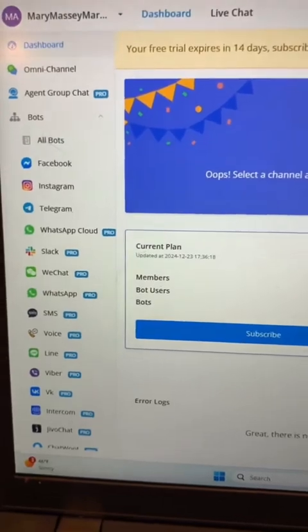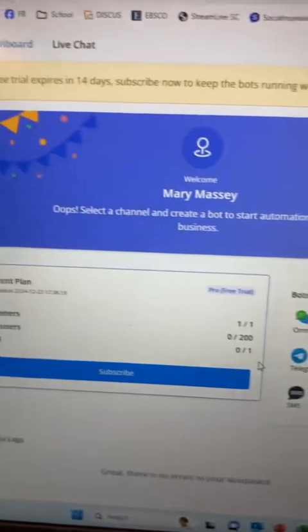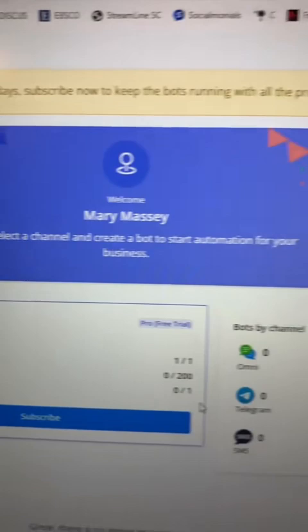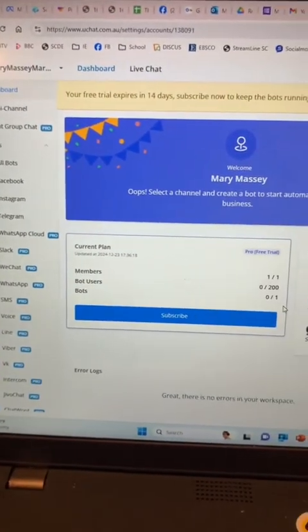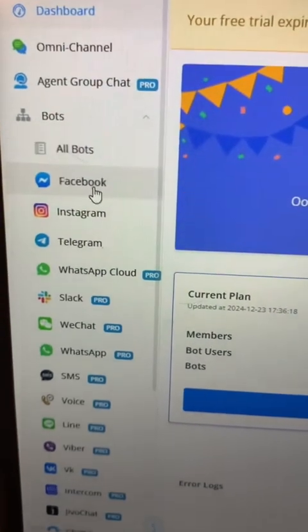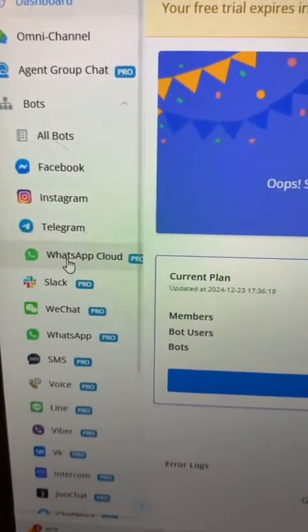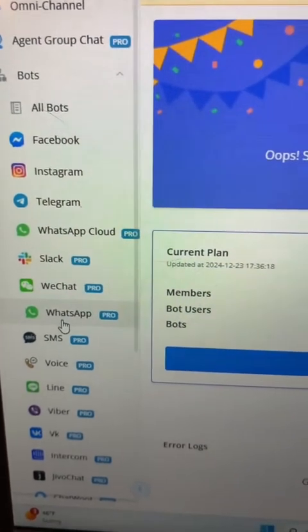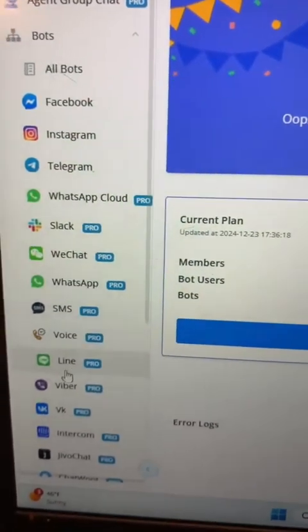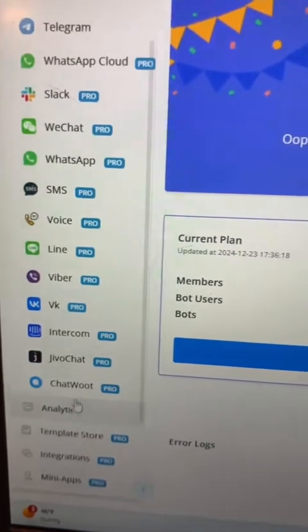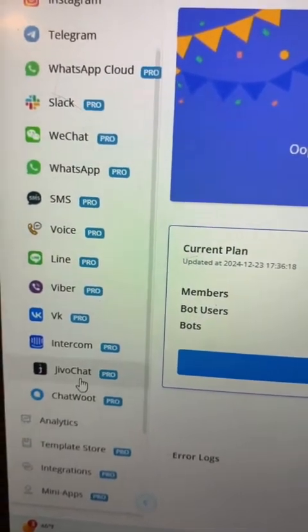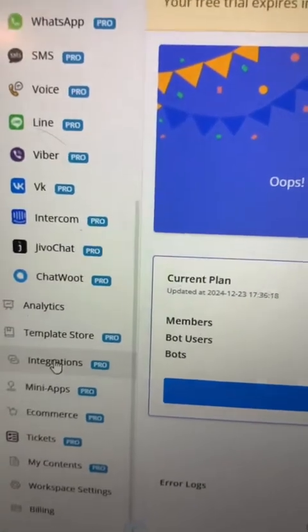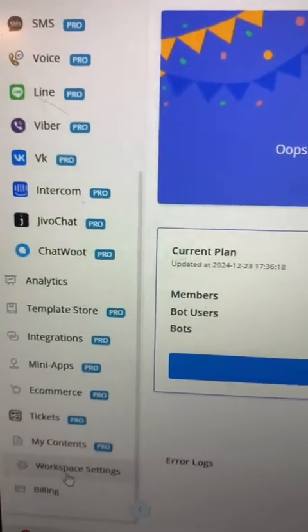And then whenever you get in here, it's a really colorful dashboard. It does let you know that there is pro features that you're given just to try them out for 14 days. Then it's going to go down to the free plan. Let's see how much fun we can have here. So as you know, you can see here, there's Facebook, Instagram, Telegram, WhatsApp, Slack, WeChat, SMS, Voice, Line, Viber, VX, Intercom, JivoChat, and ChatWoot.